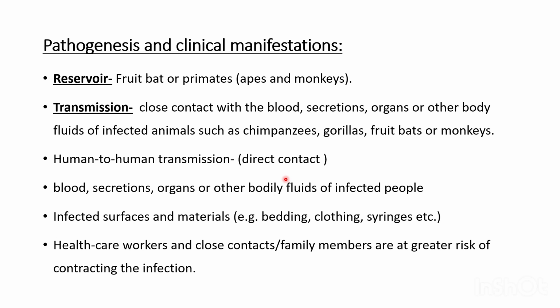The virus enters another person's body, and also through the blood, secretions, organs or body fluids of the infected person, it can spread to another person. Also, infected inanimate objects like beddings, clothing and syringes carry this virus. Healthcare workers and close contacts of the infected person are at higher risk of developing the infection, so personal protective equipment is a must.